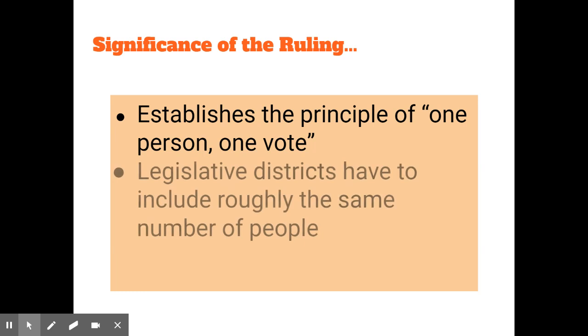And that's because essentially what it established was that these congressional legislative districts all have to roughly include the same number of people. So you don't have one area that has so many more people, but the same number of reps, than an area that has considerably fewer people, but the same number of reps. Thus, the more rural areas have their votes worth more, and the people living in the urban areas have their voting power diminished because there's more of them, but the same number of representatives. So this establishes one person, one vote. All of these congressional districts have to include roughly the same number of people within each district.